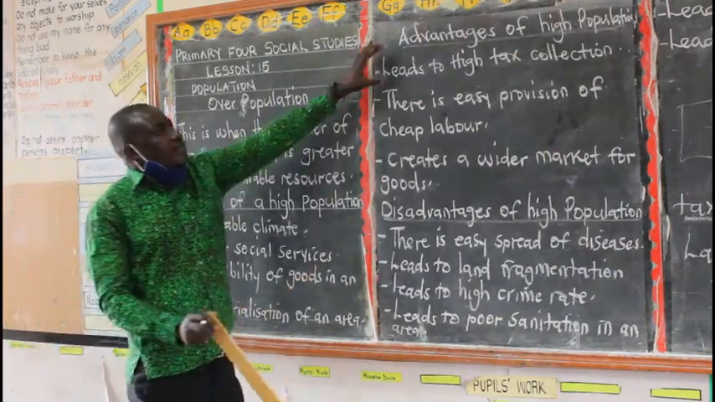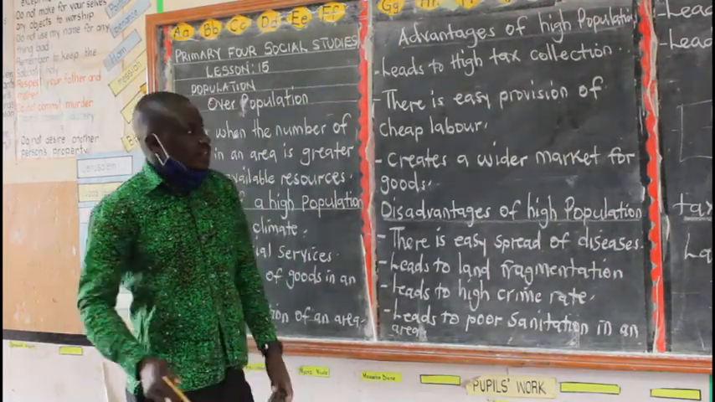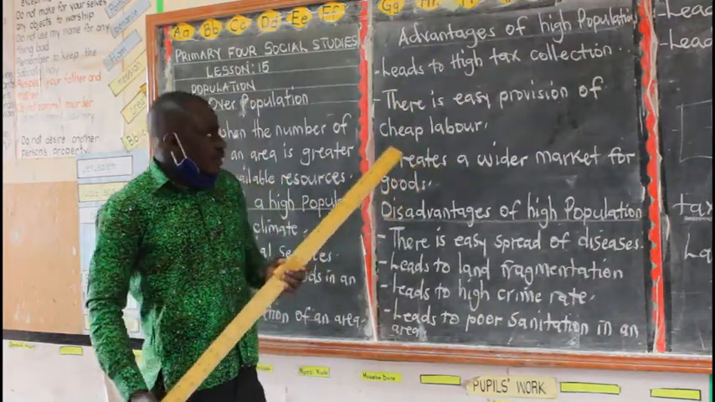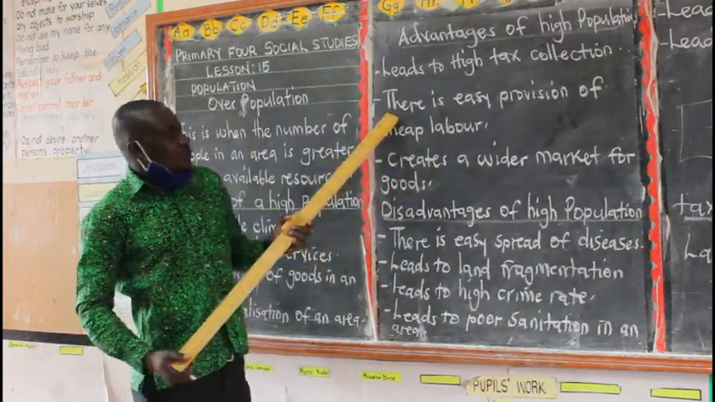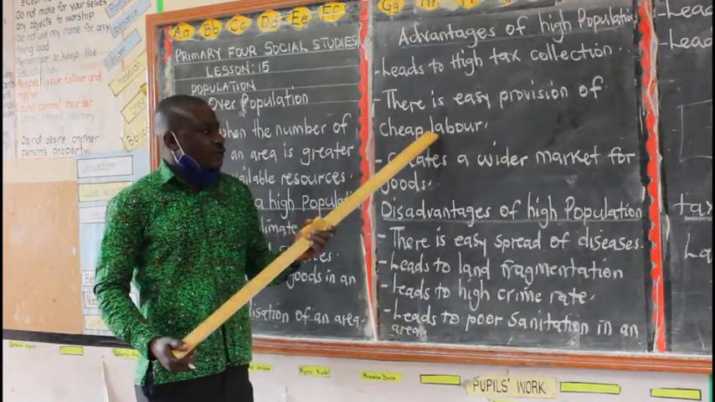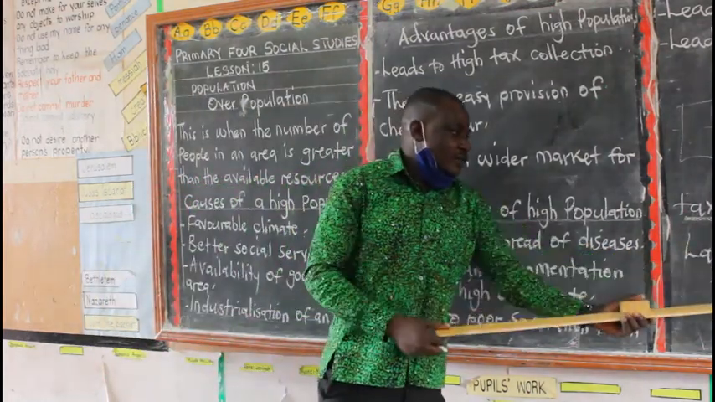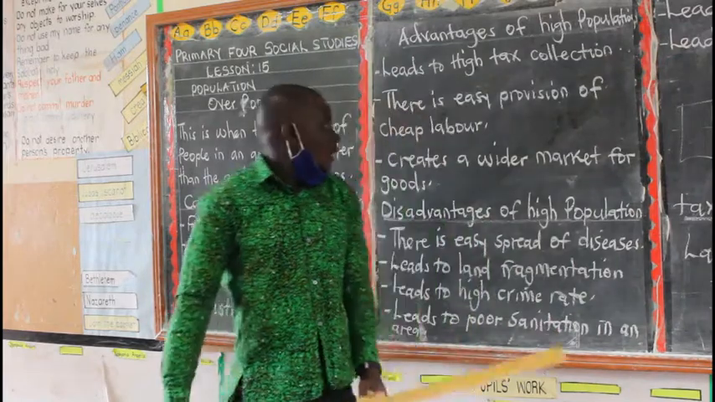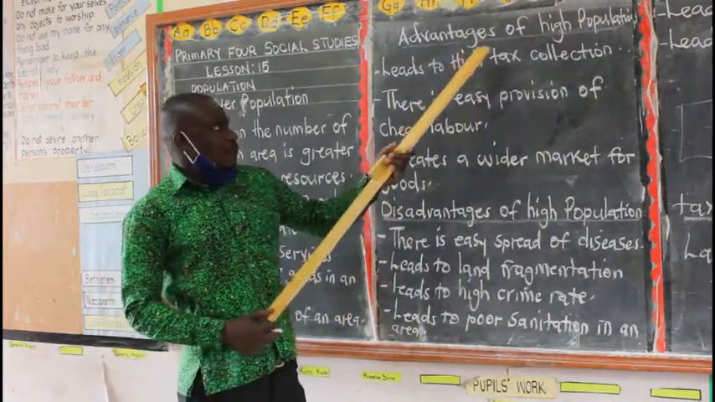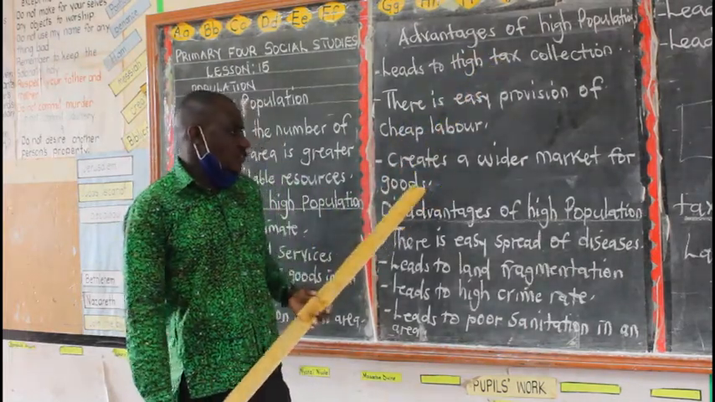Then what are the advantages of having a high population? We have said that a high population leads to high tax collection. Then we have the provision of cheap labor. Remember, under labor I told you that we have types of labor. We have given you two: skilled labor and unskilled labor. Then a high population or a large population creates a market for goods.